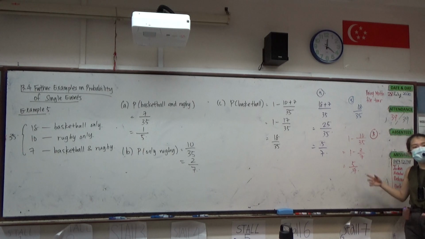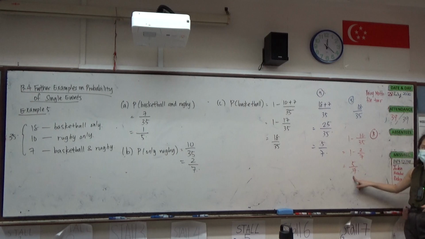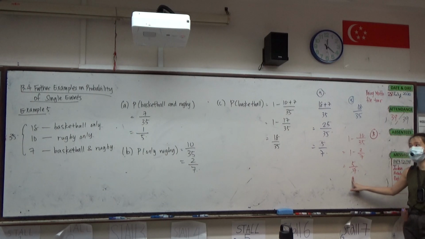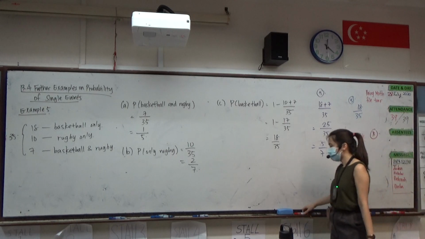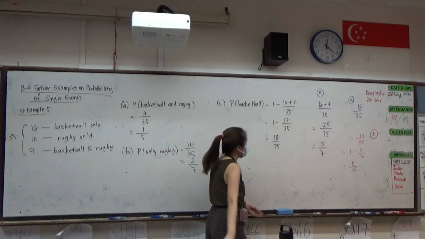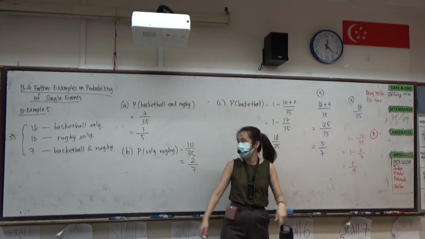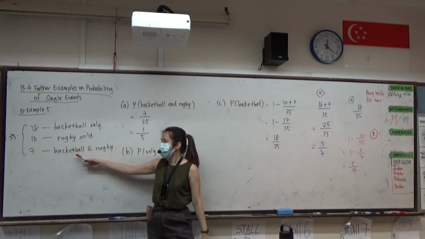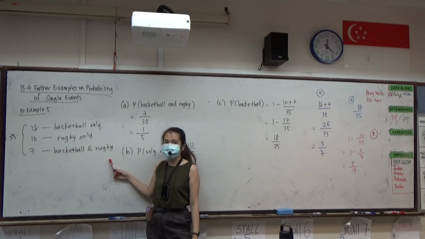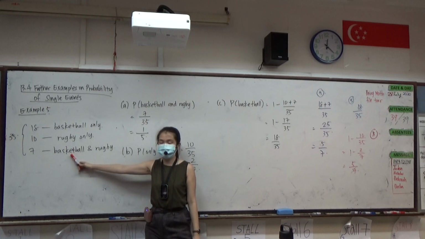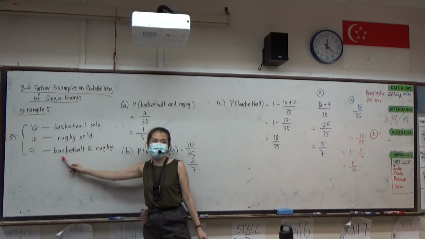So what would the answer actually be? This one and this one give me the same thing. The answer is 5 over 7. Let's address why the others are wrong. 1 minus 10 plus 7 over 35: 10 is rugby only, 7 is basketball and rugby. So it never counted in those people who play only basketball.